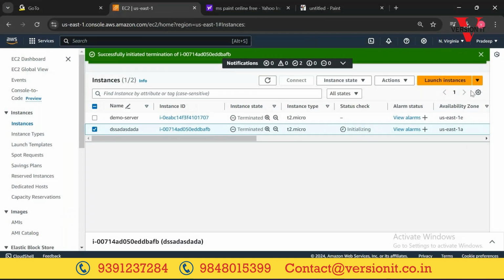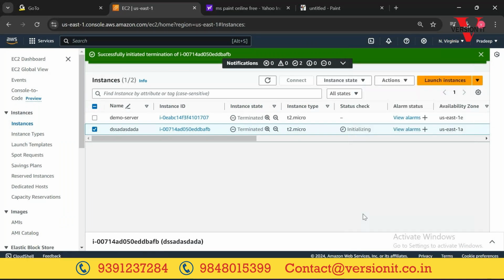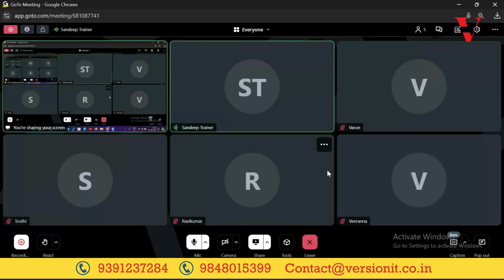For you, apart from North Virginia, just select any other region, Ohio or California, Pradeep. Tomorrow we'll see how we can connect. If possible, I'll show you how to connect one Linux to another Linux. For that I need to get my laptop. As of now, everybody has Windows machines only, right? So we'll see how to connect from Windows to Linux tomorrow. For that, we need to understand a few more things. Once we log in, what to do with that Linux server, we'll learn step by step.